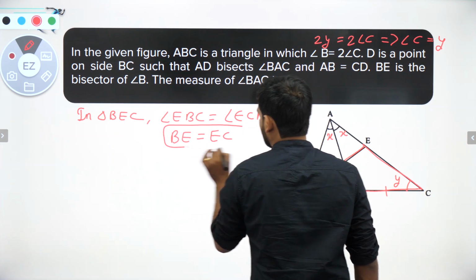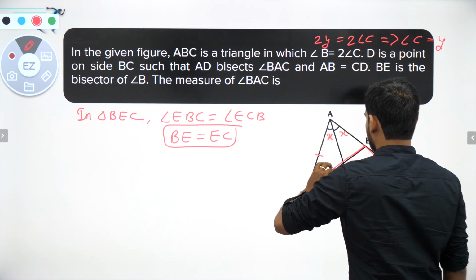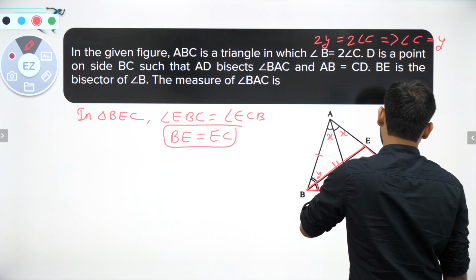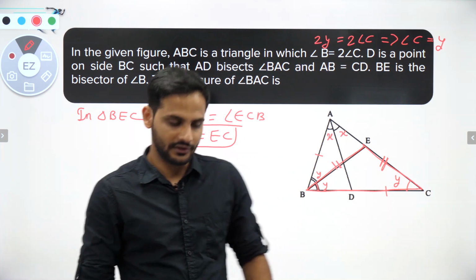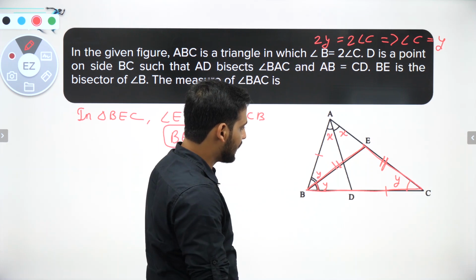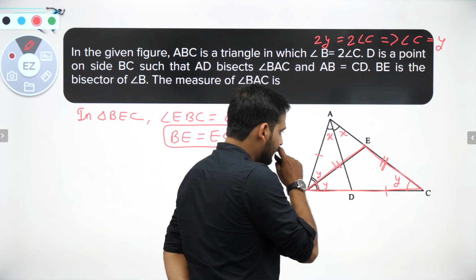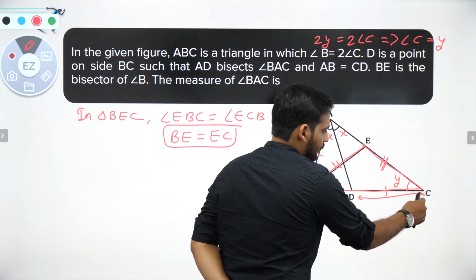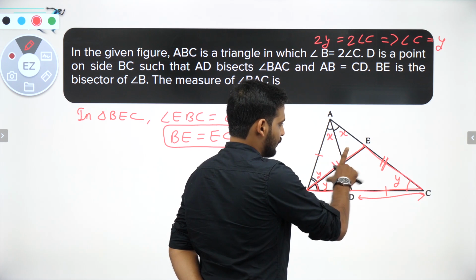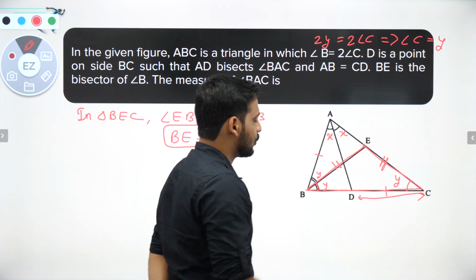That is new information I have got, right? Very good, nice. Now what to do next? Children, see, where are the pair of equal lines you are getting? AB is equal to CD they have given, and we have proved that BE is equal to EC.